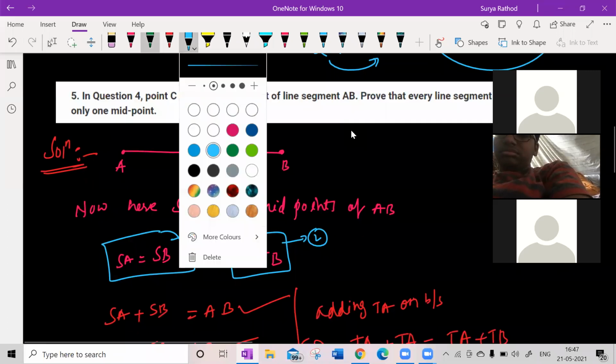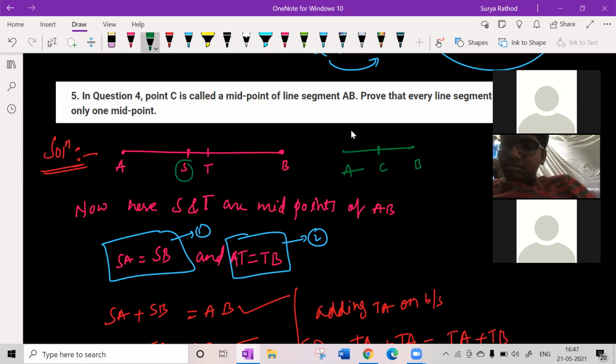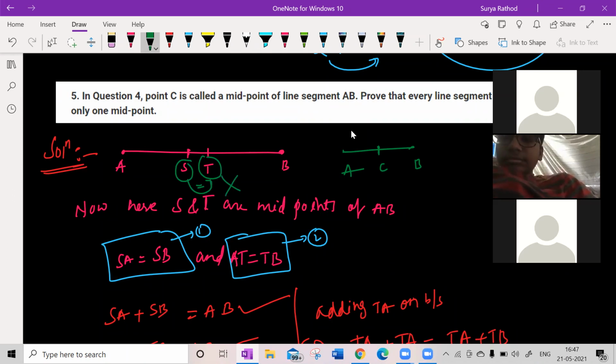See here, what we are trying to prove is that between A and B there will be only one midpoint, which is called C. It could be anything, but only one midpoint will be possible between 2 points. But we took 2 points here, and after taking these 2 points, we are getting equal. If they were not equal, then I would have said that there can be 2 midpoints. But we are getting equal, right? If these two are equal, then how can I say that there are 2 possible midpoints between 2 points, isn't it?